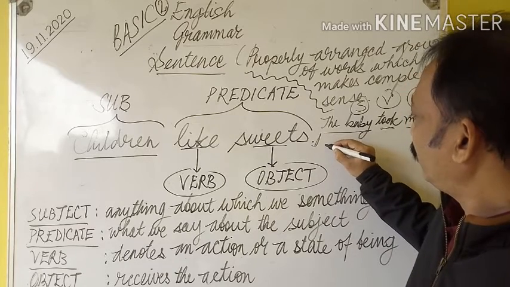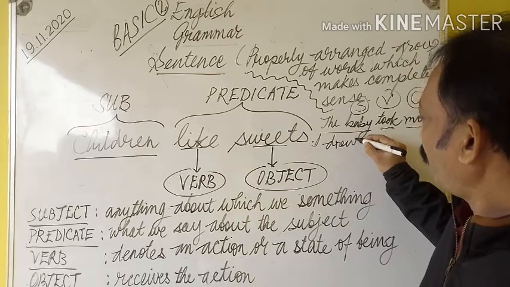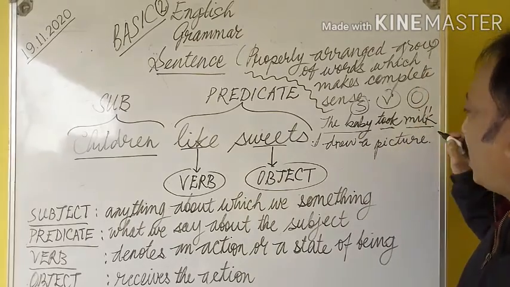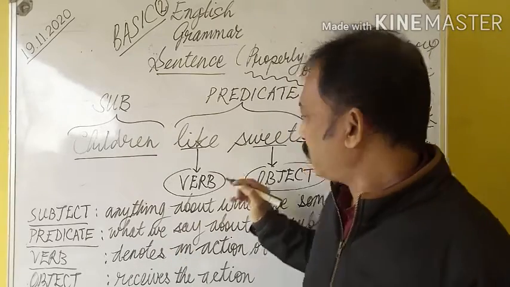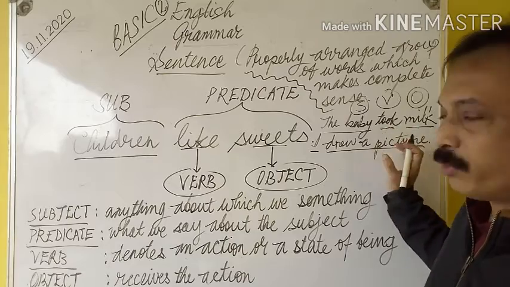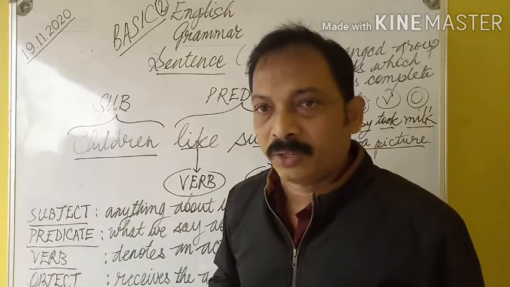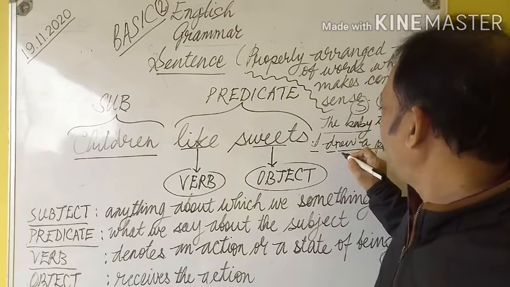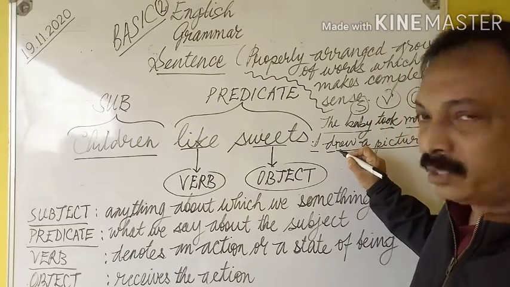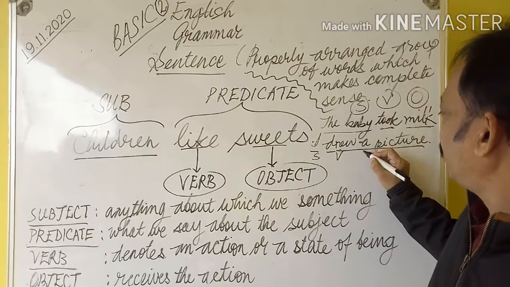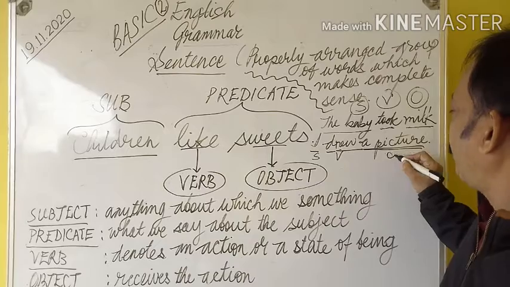I drew a picture. Another sentence: I is the subject, drew a picture. These three words together constitute the predicate, and you can see the verb drew in the predicate. So this is the verb, this is the subject, and a picture is the object.